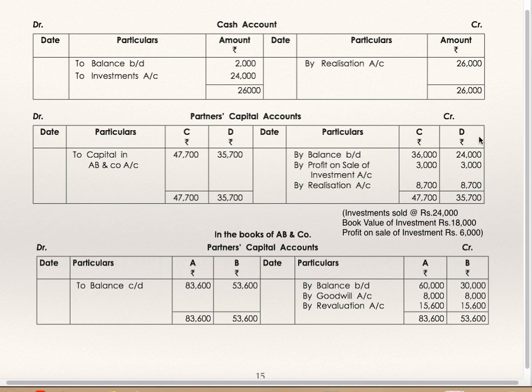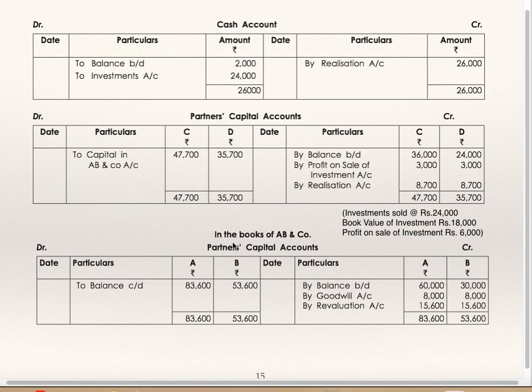Capital account of partners C and D, balance brought down 36,000, 24,000. Realization account profit, just now we have seen, 8,700, 8,700. Profit on sale of investment 3,000, 3,000. This is nothing but investment they have sold at 24,000. Book value of investment was 18,000. Therefore, profit on sale of investment was 6,000, which is shared between C and D equally, 3,000 and 3,000. So this capital will get transferred to the new company. Capital balances 47,700 and 35,700.